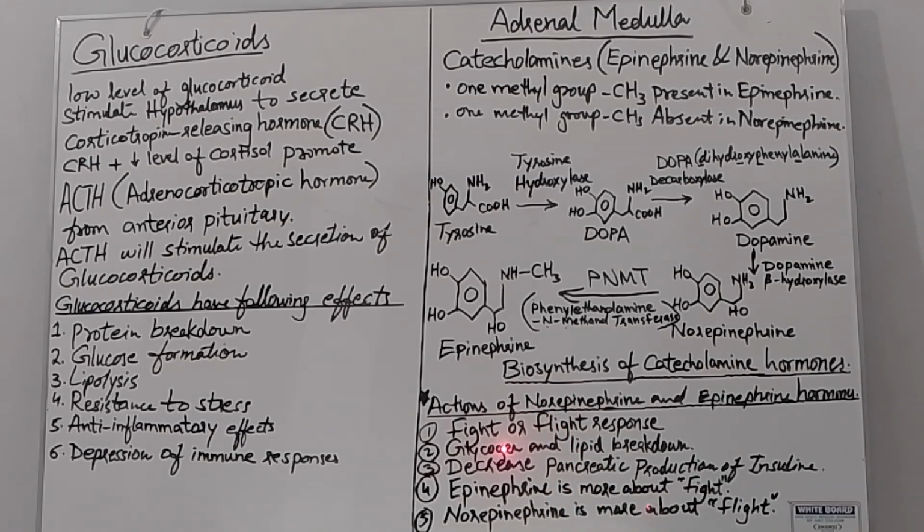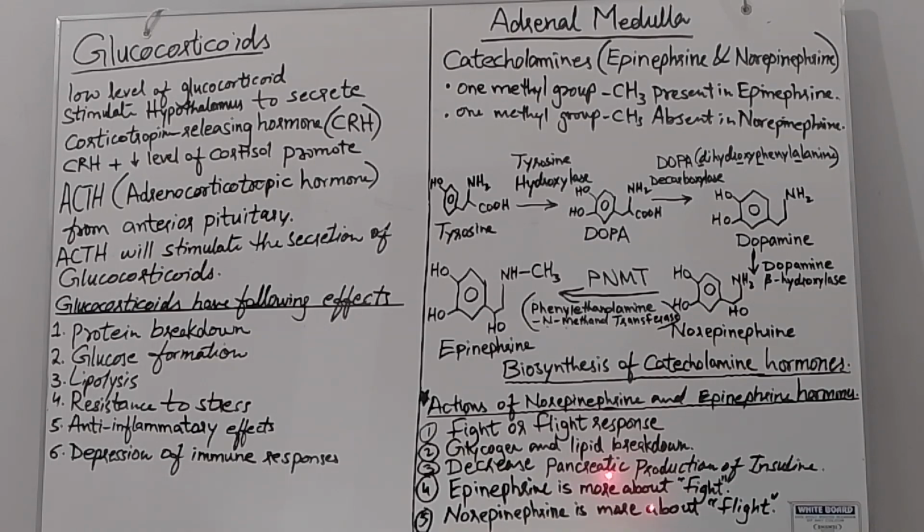They are responsible for the response of the organism. Either the organism will fight or take flight. This will depend on the action of norepinephrine and epinephrine. Second, their effect on glycogen and lipid breakdown.